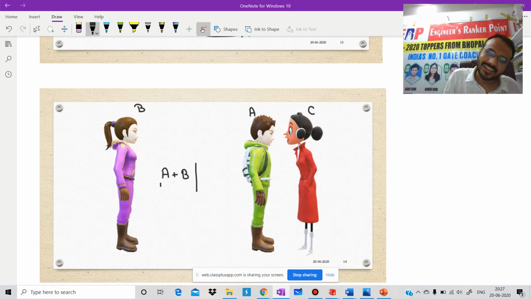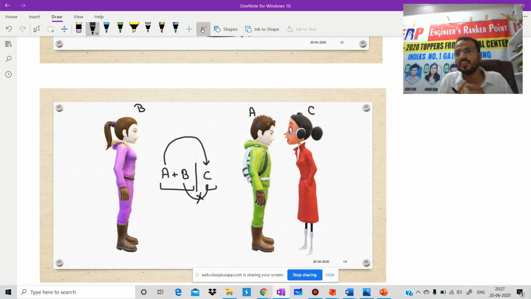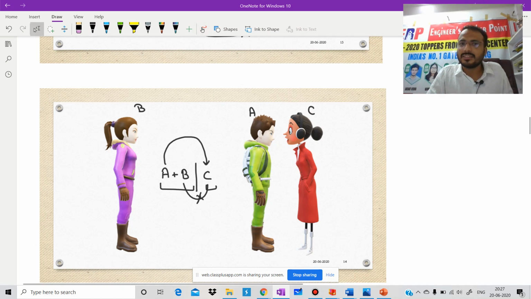It means C element is there, and after some time, what will happen? This A will go with the C, and B and C are totally enemy of each other. Is it clear to each and everyone? Maybe there may be one more case. It is not necessary that C is always a girl. There should be no gender discrimination.